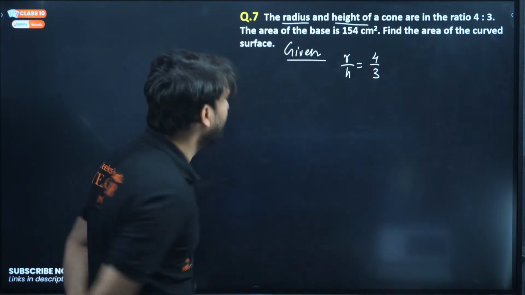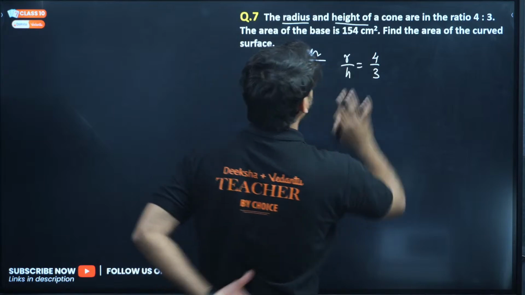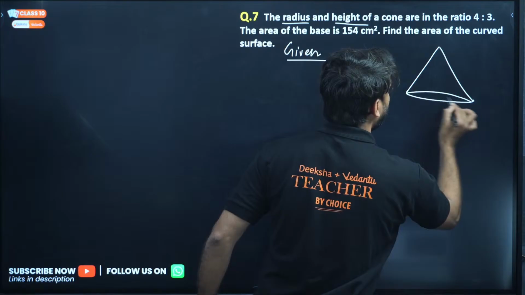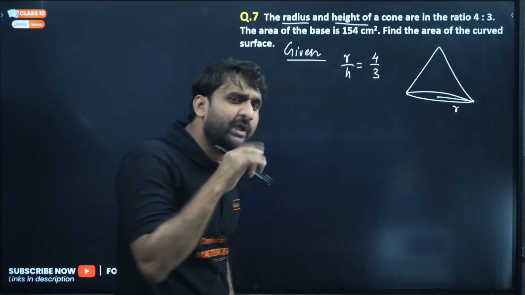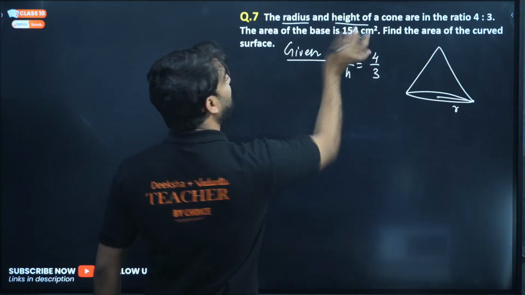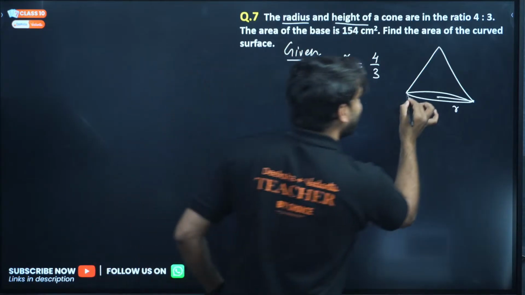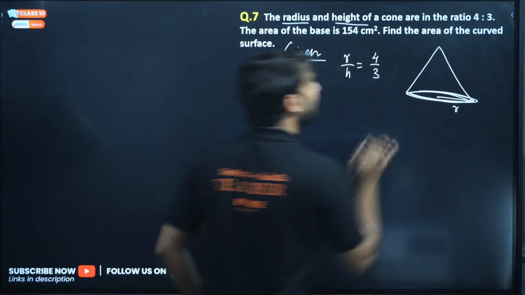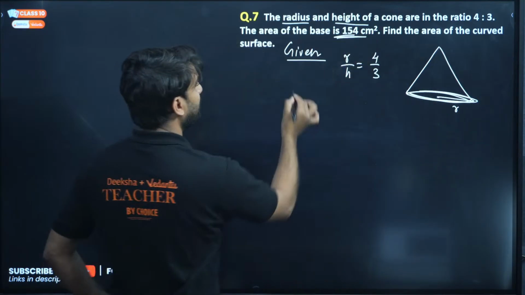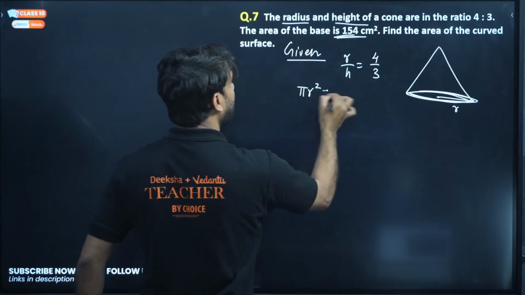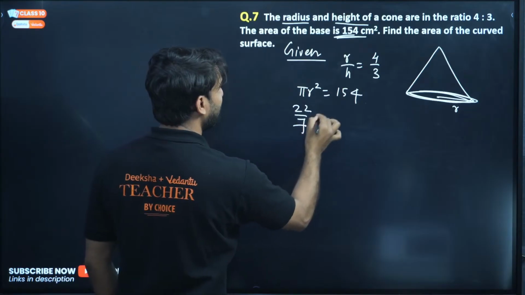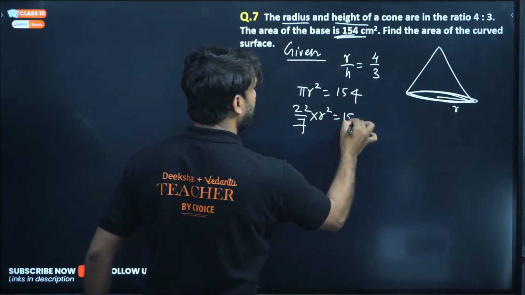Is it clear? Very good. The area of the base of a cone: if this is the cone and the radius is r, what is the area of the base? The base is circular in shape, so the area of base is pi r square. So pi r square is given to you, 154. Can we write pi as 22 by 7, into r square equals 154?